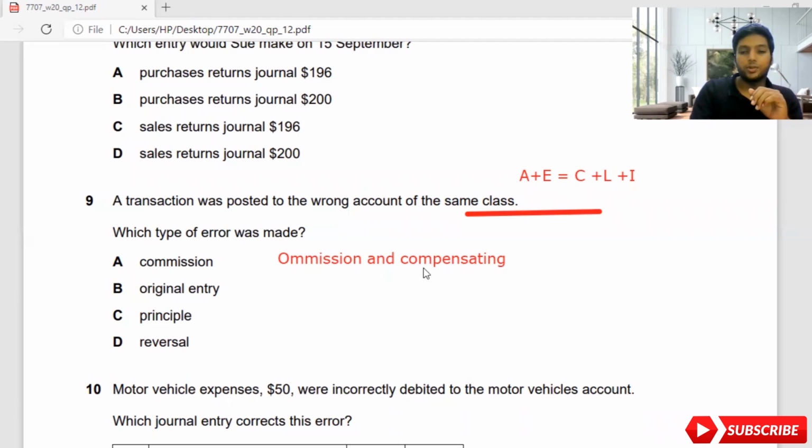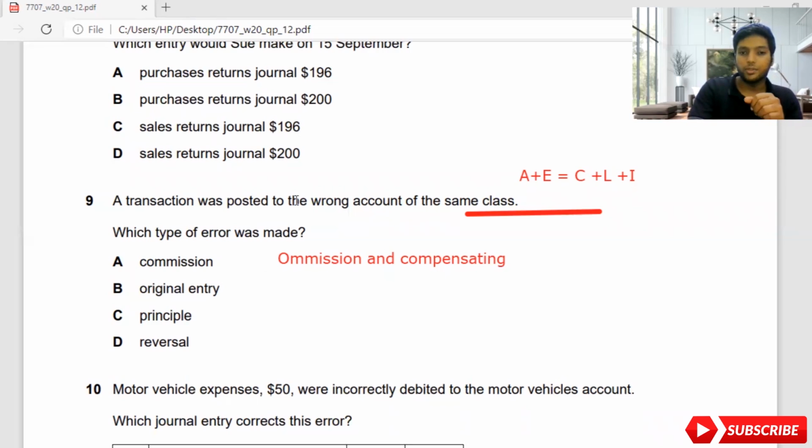And compensating is where you have some interrelations between 2 accounts, and you will try to set off this transaction. To know more about these errors, I have put on my playlist errors, correction of errors. If you have time, go and watch that. That will be helpful for you. So let's move on to the next part.